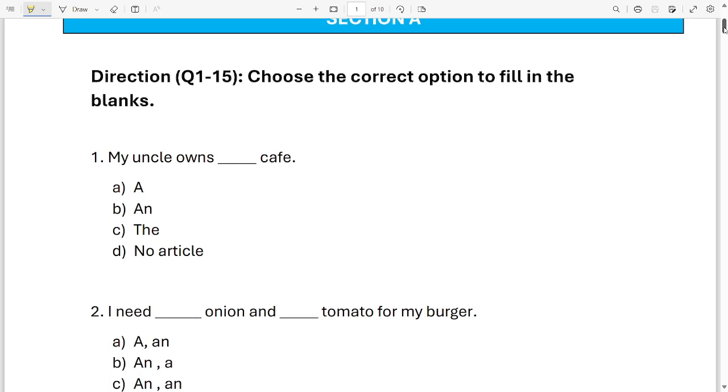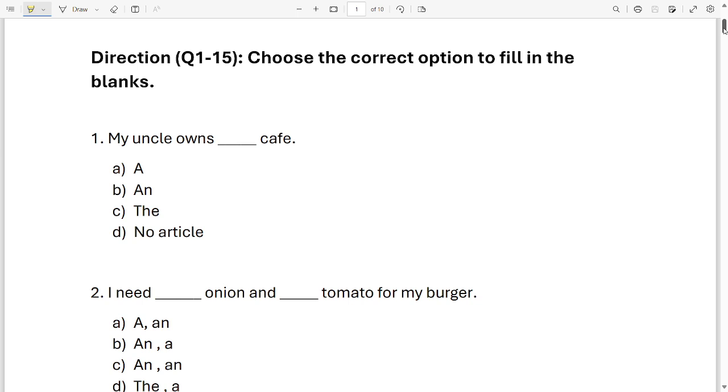Section A. Direction for question 1 to 15 is choose the correct option to fill in the blanks. The first sentence is, my uncle owns dash cafe. What word will come over here? A, an, the or no article is required in this sentence. Which option is correct? Is it A? Is it B? Is it C? Or is it D? It is option A. My uncle owns a cafe.